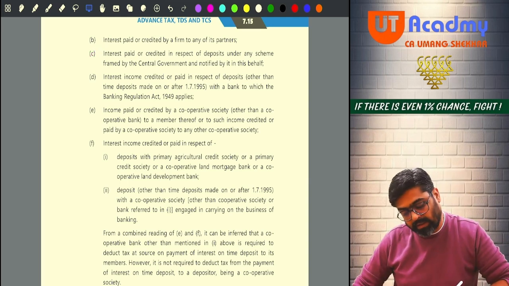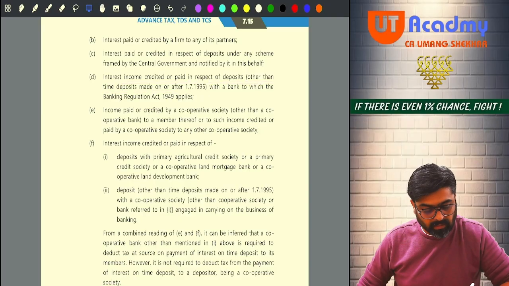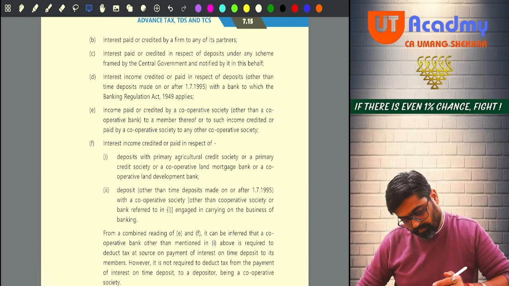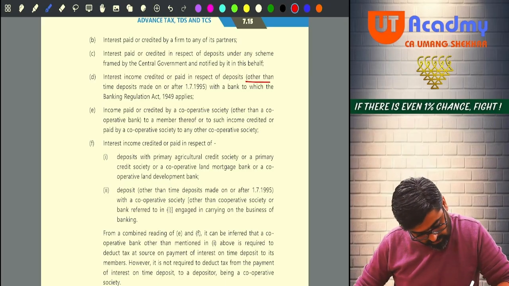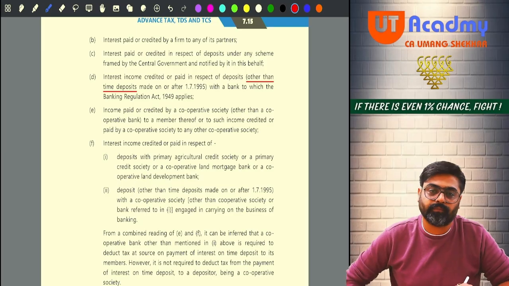Okay. Next one, interest income credited or paid in respect of deposits other than time deposits made on or after 1-7-1995 with a bank to which the Banking Regulation Act applies. Wait, they are writing. Other than what? Time deposits.